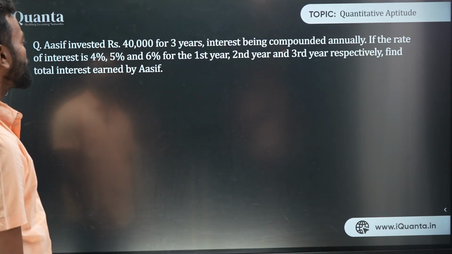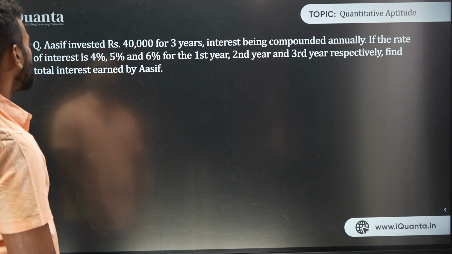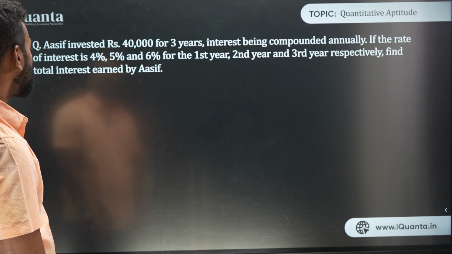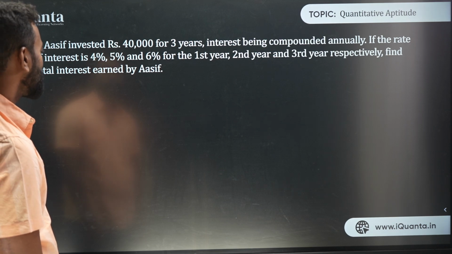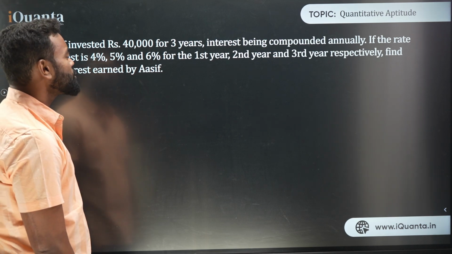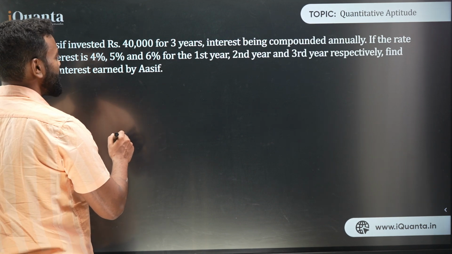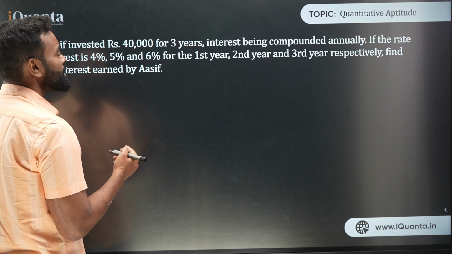Asif invested rupees 4,000 for 3 years, interest being compounded annually. If the rate of interest is 4, 5 and 6% for the first year, second year and third year respectively, find the total interest earned by Asif. This kind of question can be solved by using successive also. See how we can solve this question. There are two ways to solve it: one is by using the formula, another one by using successive.